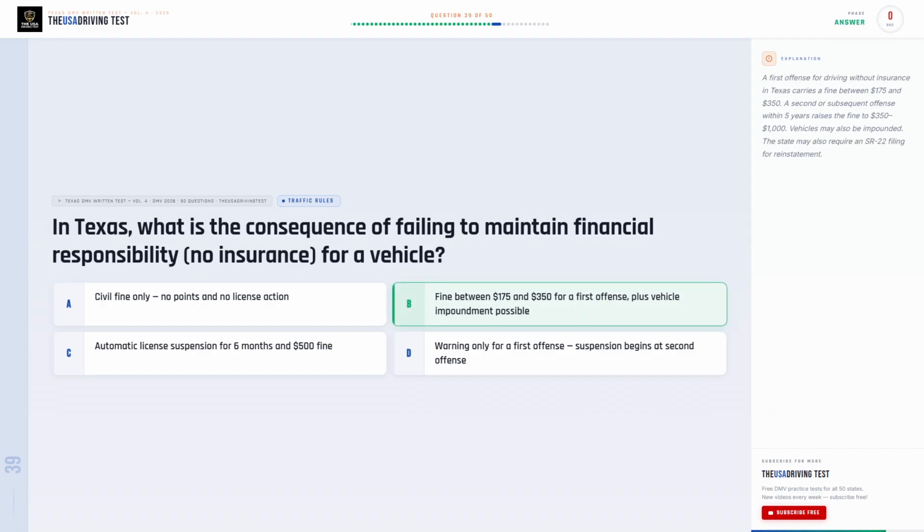The correct answer is B. Fine between $175 and $350 for a first offense, plus vehicle impoundment possible. A first offense for driving without insurance in Texas carries a fine between $175 and $350. A second or subsequent offense within 5 years raises the fine to $350 to $1,000. Vehicles may also be impounded. The state may also require an SR-22 filing for reinstatement.